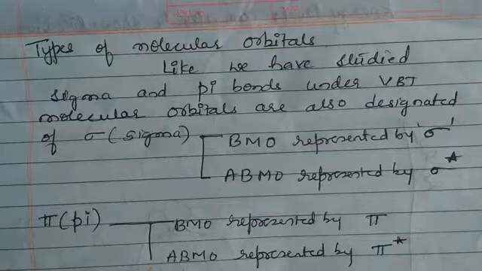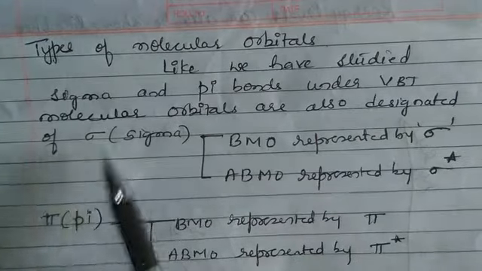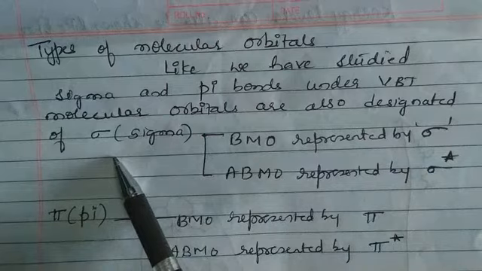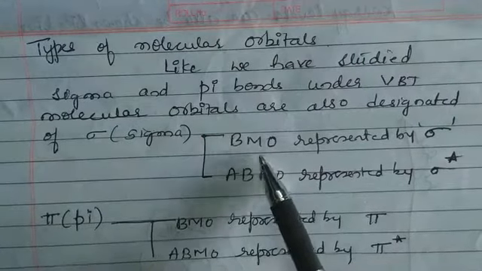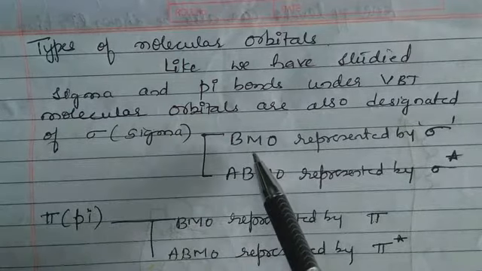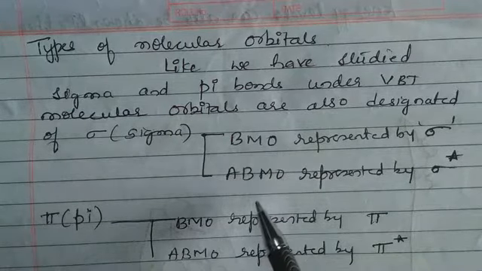Types of molecular orbitals. Like we have studied sigma and pi bonds under valence bond theory, molecular orbitals, when they combine, are also designated as sigma bond and pi bond. A sigma bond can be formed by either additive overlapping or subtractive overlapping. Additive overlapping is called BMO and subtractive overlapping is called ABMO.